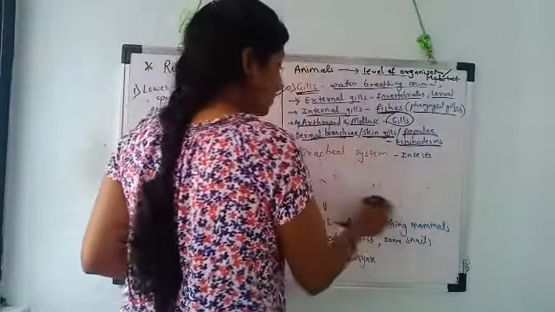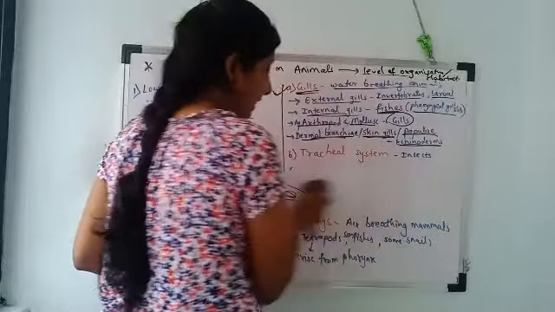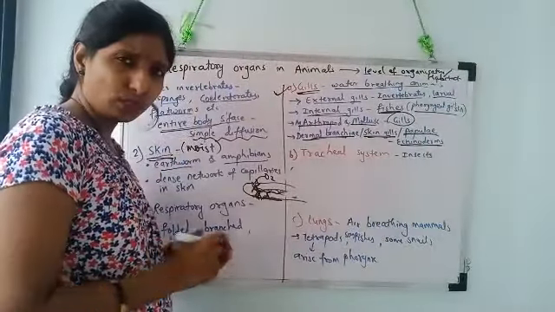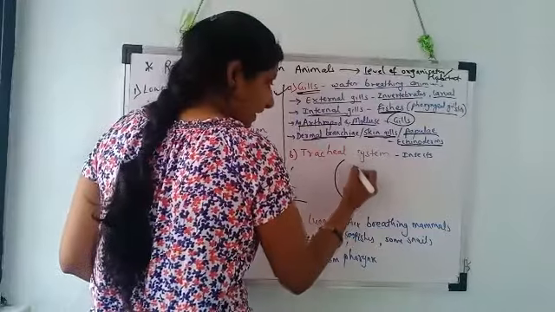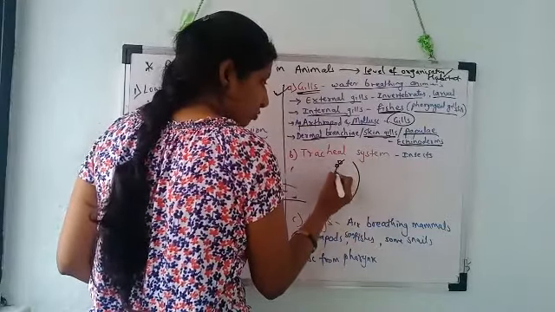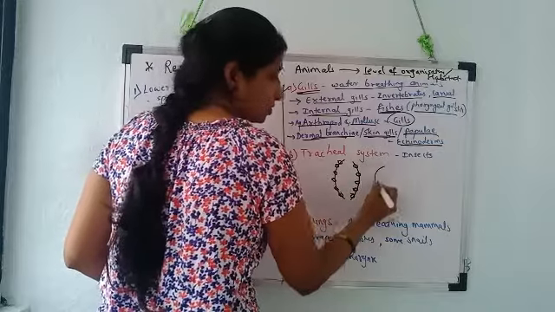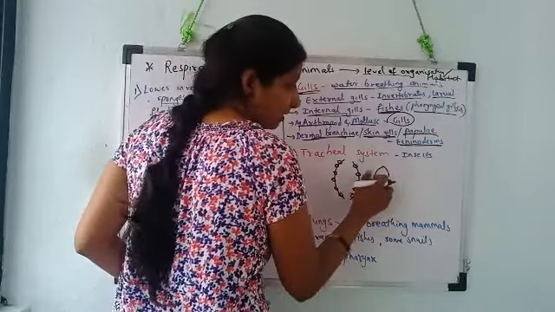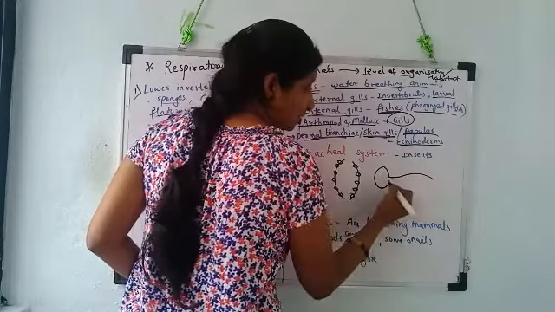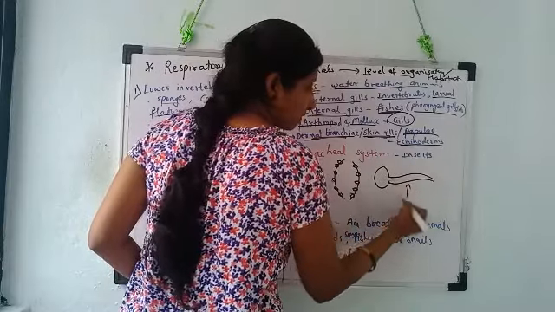On the lateral sides of the body wall, the insects have minute holes. They are called spiracles. Suppose this is the cockroach body, and here there are minute holes on both the sides, lateral sides of the body. So this is one spiracle. The spiracle gives rise to the largest tube-like structure, which is called